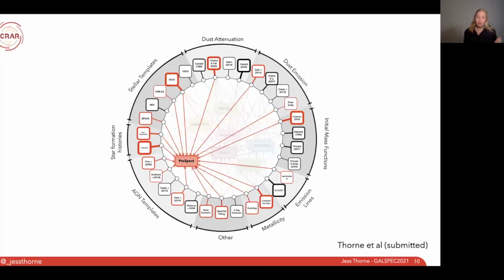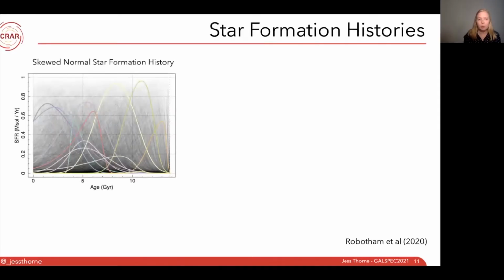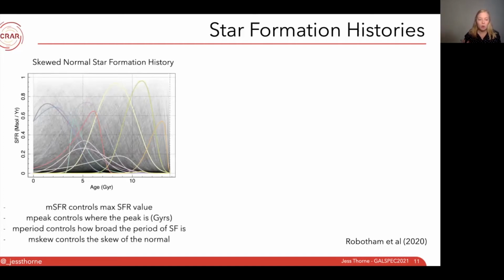For today's talk, I'm going to focus on ProSpect, and the key benefit of ProSpect is that it is entirely flexible how the user wants to define the star formation histories and the metallicity histories. In ProSpect, what we've been doing is using a skewed normal star formation history, where we can control the maximum star formation rate of our galaxy, where that peak happens, how broad the period of star formation is, and the skew of the particular galaxy. Does it ramp up quickly and decline slowly?